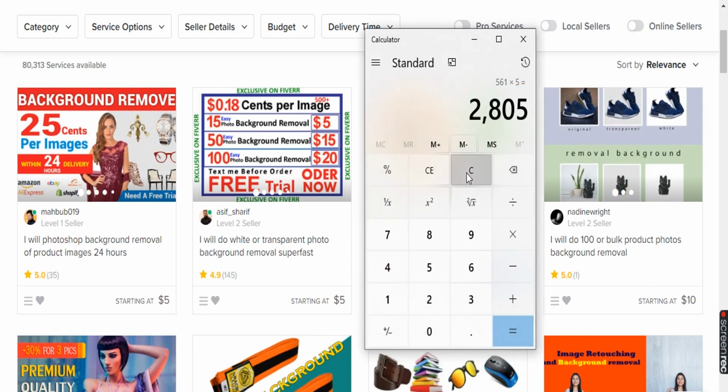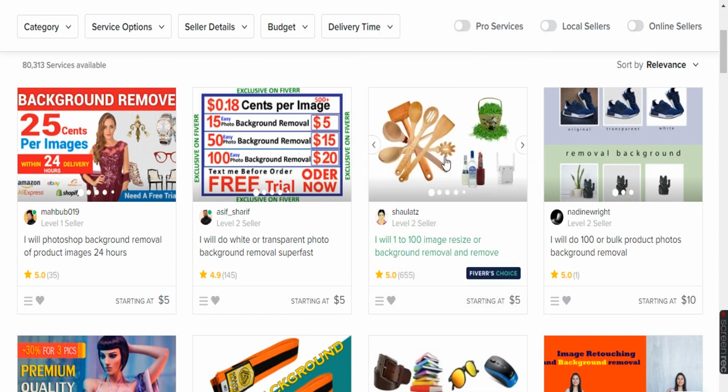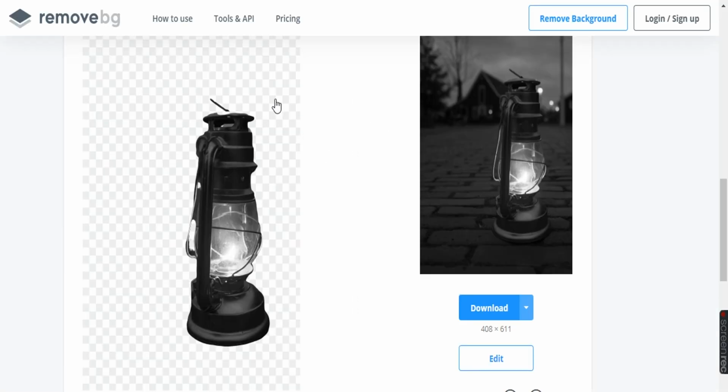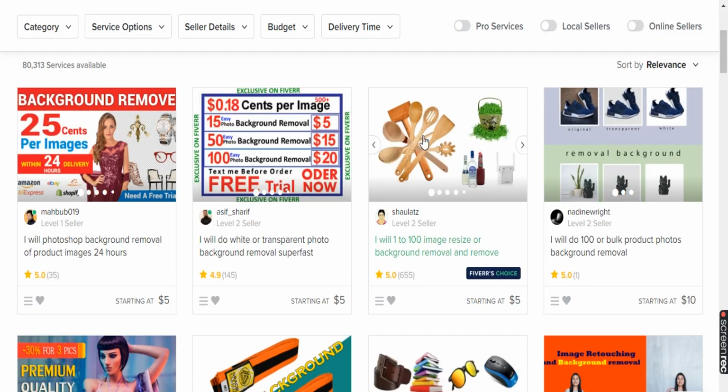Let us calculate how much he made to date: 665 reviews times $5. He made nearly $3,325. It's quite huge, just removing the background as I showed you here. He's making $5 per image.